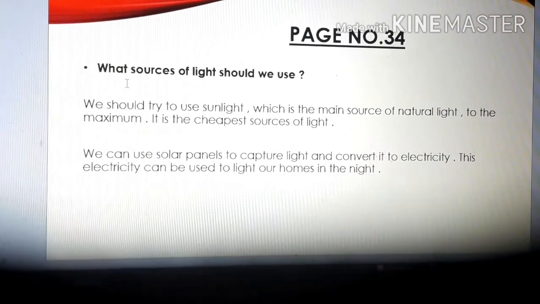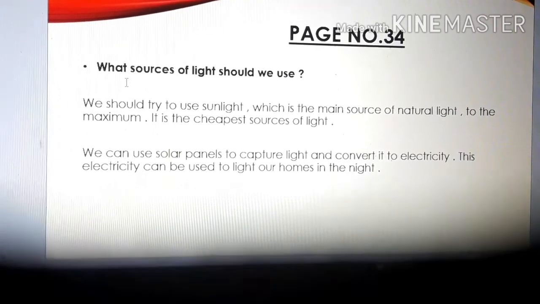This electricity can be used to light our homes in the night. So children, if you are using the light captured from the sun and converted to electricity, then it costs less, isn't it? Am I clear to you all?